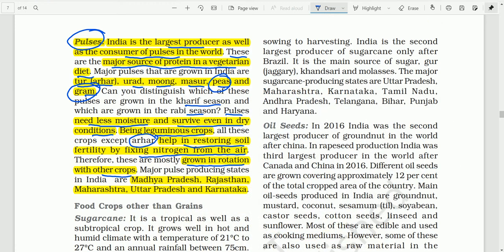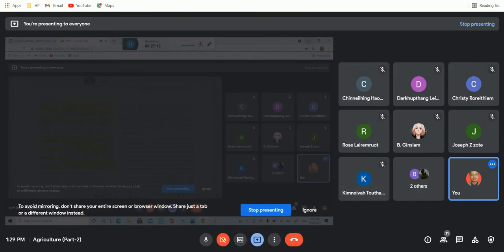And about the growing areas, let's see here. Growing areas of pulses are, we have Madhya Pradesh, we have Rajasthan, Maharashtra, Uttar Pradesh, and Karnataka. So these are the important pulse growing areas. Are you clear, boys and girls? Any question?